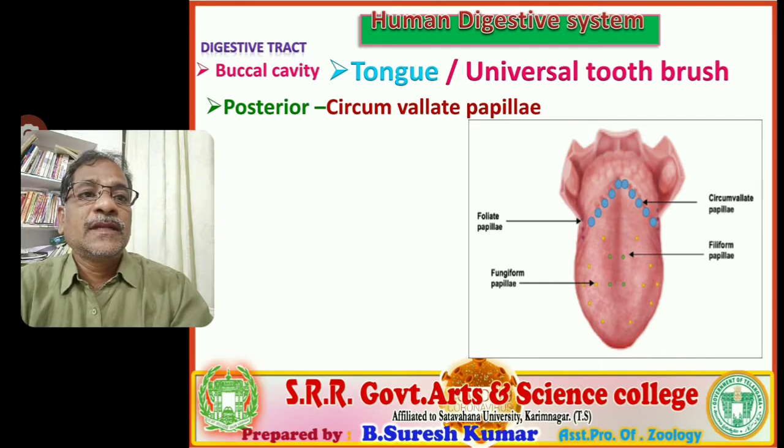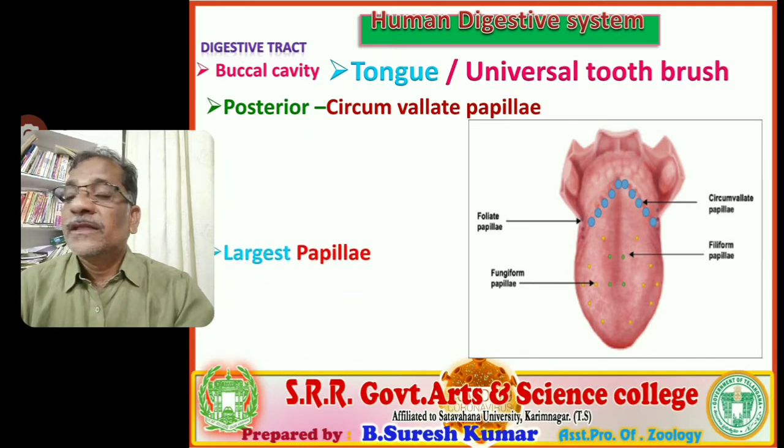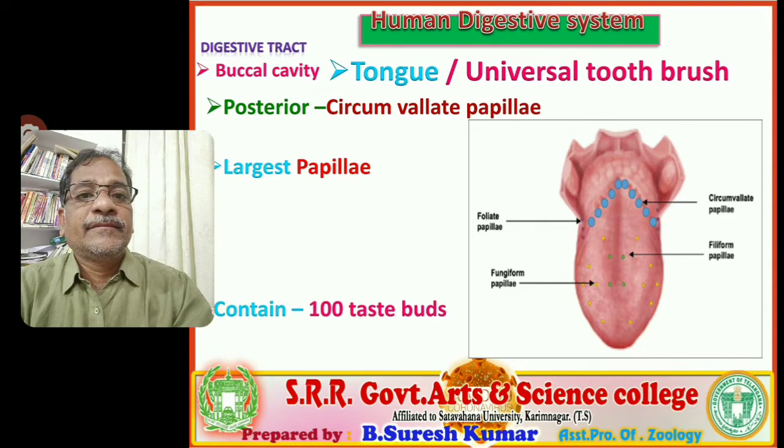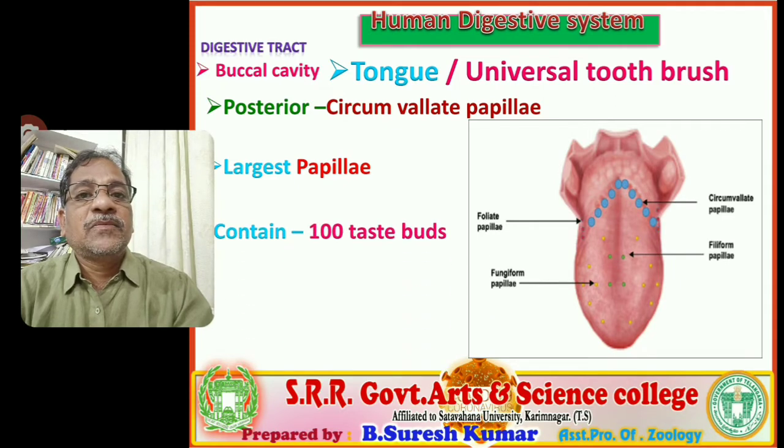At the posterior end of the tongue, circumvallate papillae are present. You observe the blue color marked circumvallate papillae in a semicircular shape. These are the largest papillae, larger in size. Each papilla contains more than 100 taste buds.